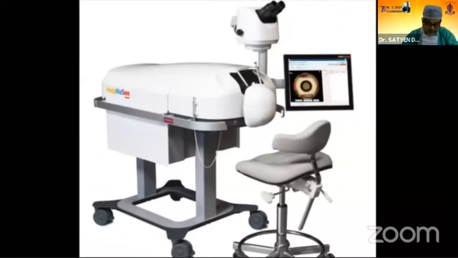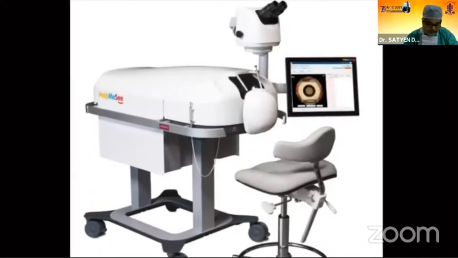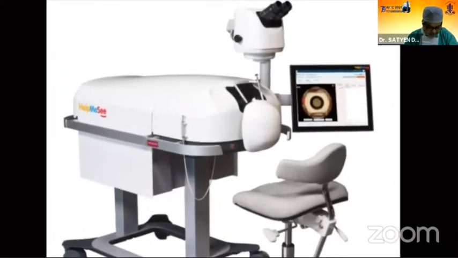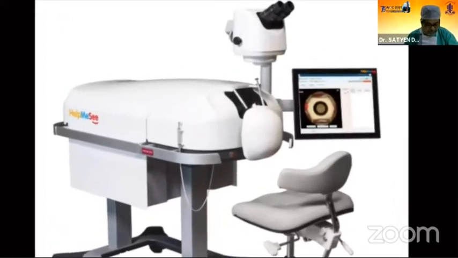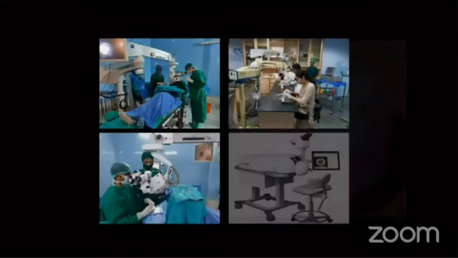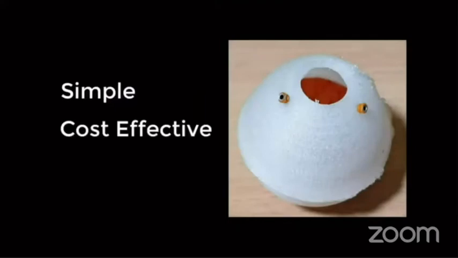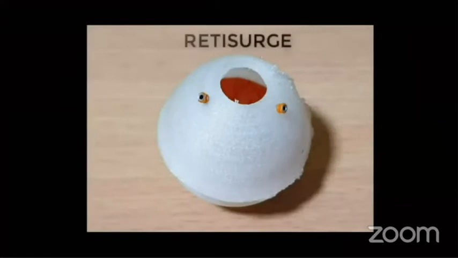Simulators are a great tool in training budding surgeons, but they are very expensive and available at few centers, especially in developing countries. Recognizing the limitations of all these approaches, we designed a simple, cost-effective, practical eye model, Ready Surge, which would help beginners acquire essential skills required for VR surgeries.